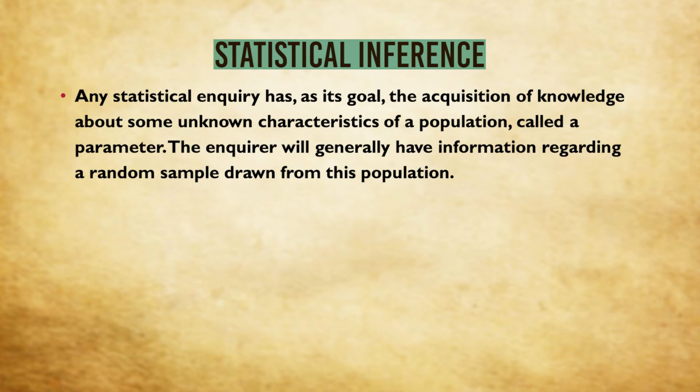Population mean, population variance, population proportion, etc. So these will be called parameters. The inquirer will generally have information regarding a part of this population, which is called a sample. That means the population is unknown to the investigator. So the parameters are unknown to the investigators, but we will have a sample in our hand.